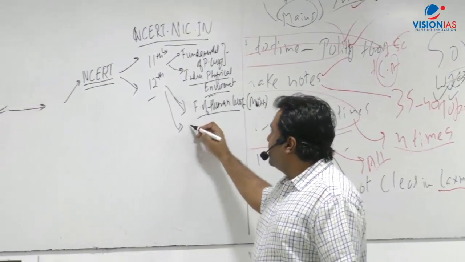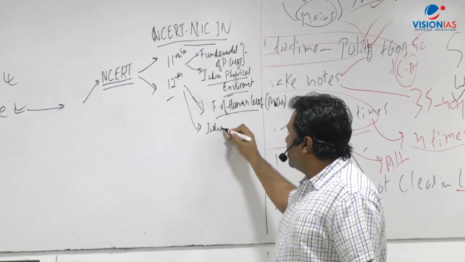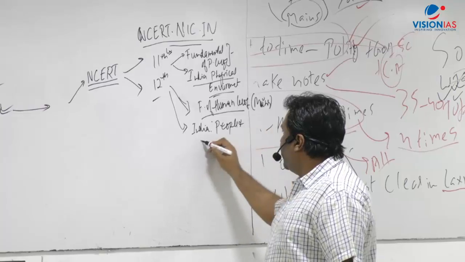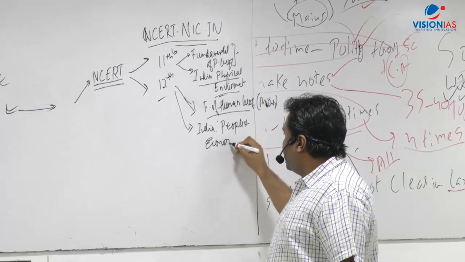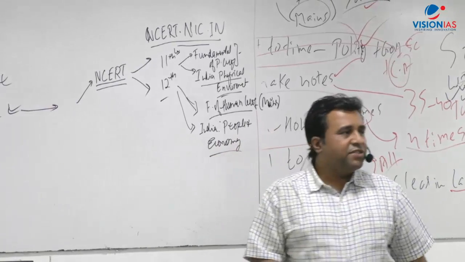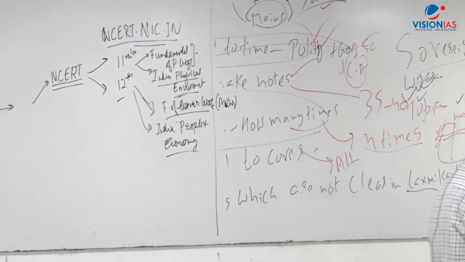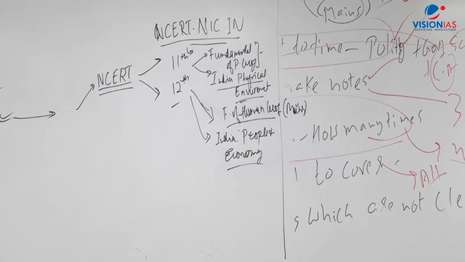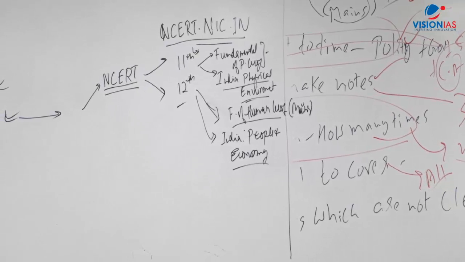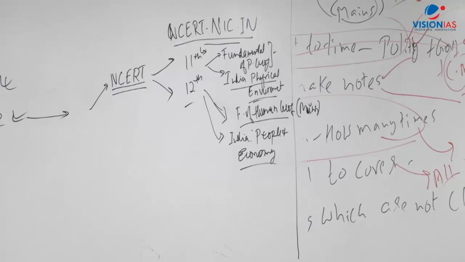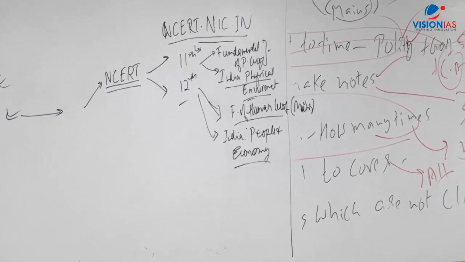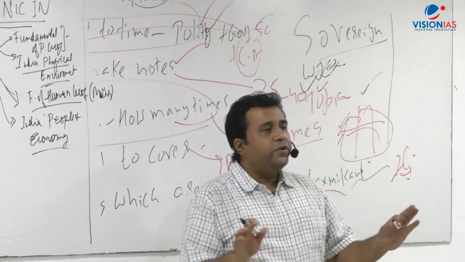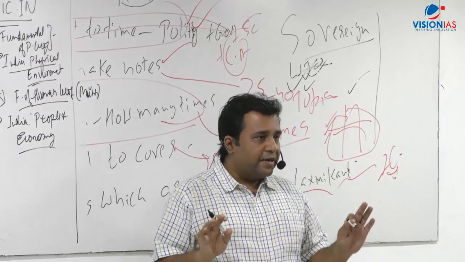Then the next is your India: People and Economy, right? This book mainly starts from the human settlements. Then it goes into agriculture, industries, transport, and trade, right? If you're done with these four, this is the basic thing that I would suggest you need to stick to. You don't have to go into any other guide, not required, right?